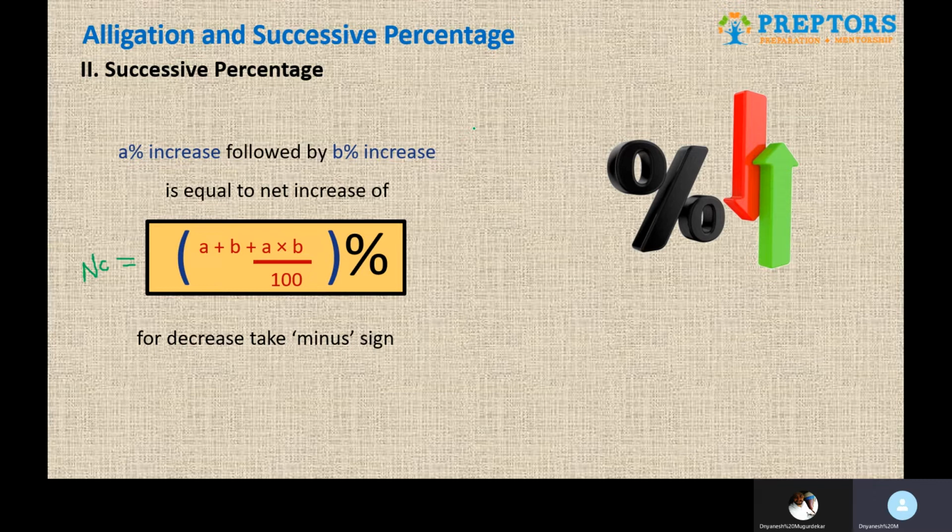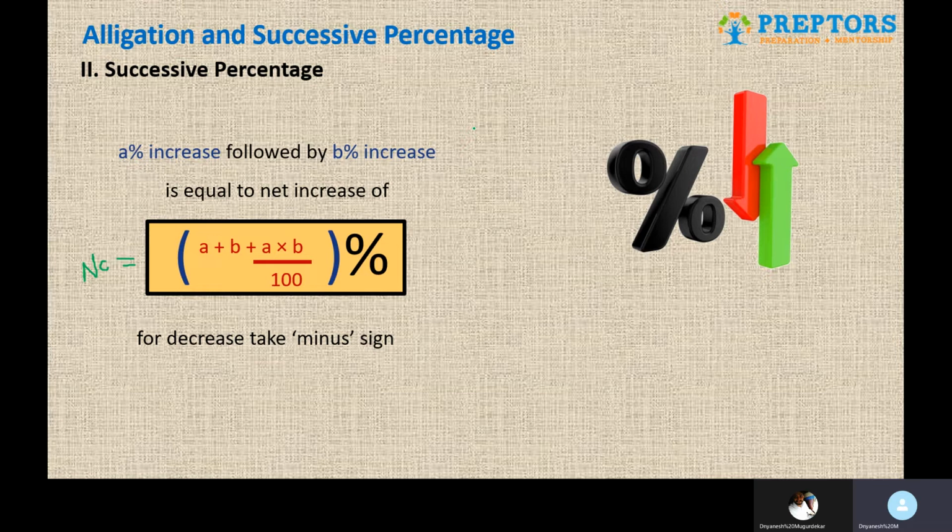Don't worry, you start with any two, carry that forward, and whatever the net change of the first two is, you do the successive percentage of that net change with the remaining third value one more time, and the cycle keeps continuing again and again. So you can have any number of percentage values, and you keep doing this step after step. As the net change comes for any two values, you take it together with the next remaining value, treat them as two individual values, and do the successive percentage. Percentage increase positive, percentage decrease negative.